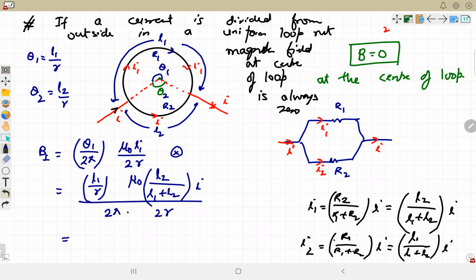So if we arrange these terms, it is mu naught L1 L2 divided by 4 pi r square times L1 plus L2 into I, and the magnetic field is into the plane. This is due to the upper part. ऊपर वाले वायर में current भी clockwise है, so by that clockwise current, the magnetic field is going into the plane.